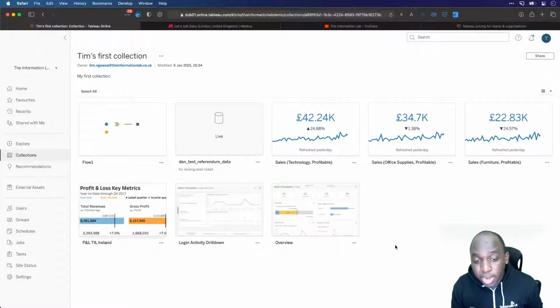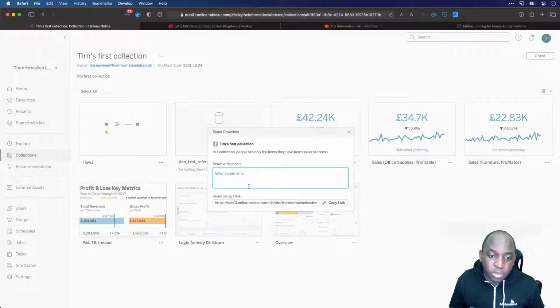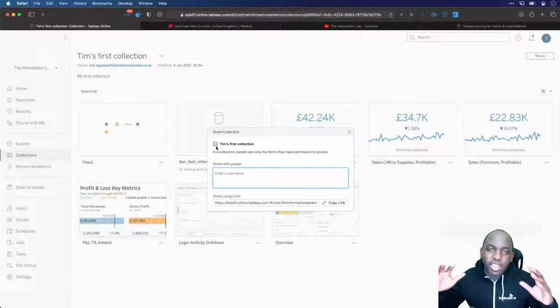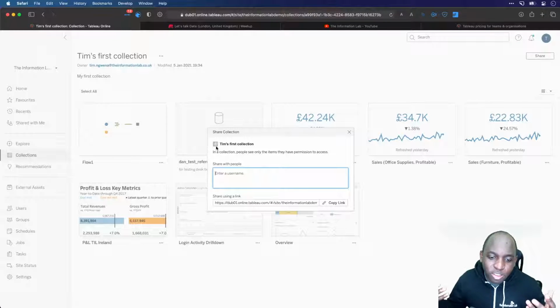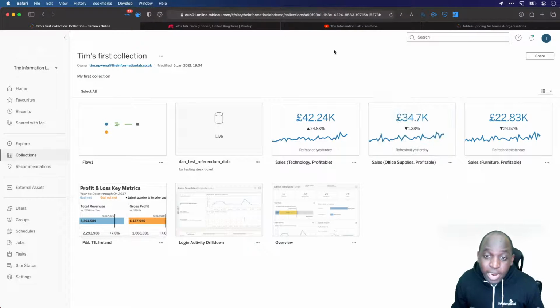But as a starting point, I can see quite a few use cases for this, because each of these collections has a link. You can share them as you can with most things in Tableau. They have a new icon, which shows that they're here to stay. When Tableau invest in new parts of their interface, they really do it properly. I can invite usernames and people to this. They're really easy to create.